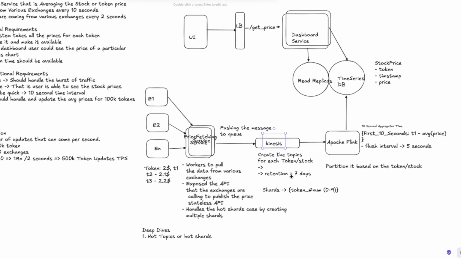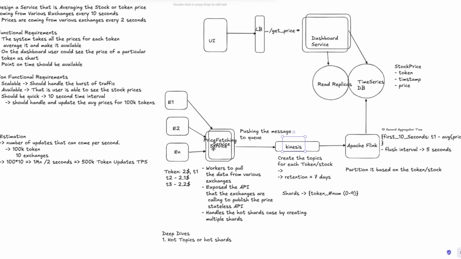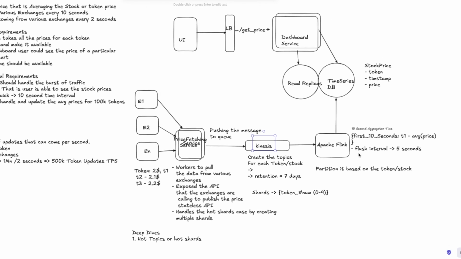This will be quite horizontally scalable. We are doing the aggregation at 10 seconds. The flush interval is 5 seconds, so the data would be available every 5 seconds. In the worst case, by 10 seconds, if something goes down, we'll rely on the retention of the messages. The workers would go again and process it again and publish it to the time series DB.